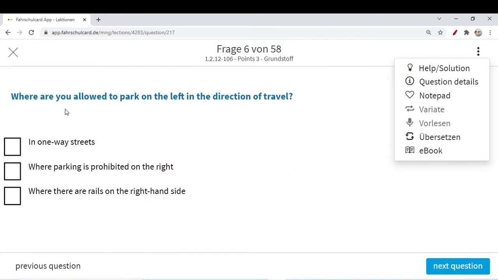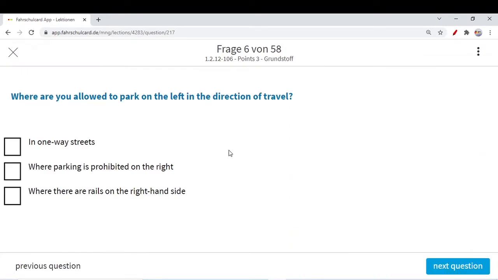So in this question they are asking, where are you allowed to park on the left in travel direction? In a one-way street, as I told you, you can park on the left of travel direction, no problem. But where parking is prohibited on the right, it never means that you can park on the left. Maybe the parking on the left is also not allowed. The road is of that condition that there is no parking area on that road, neither on right, nor on left. So it never means that if you are not allowed to park on right, you will park on the left. No, just confirm from the traffic sign. Maybe there you are not allowed to even park on the left.